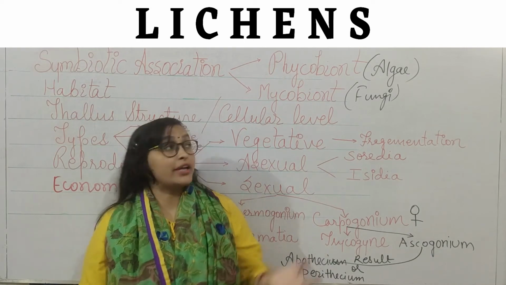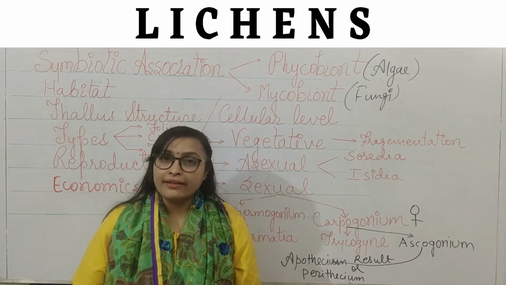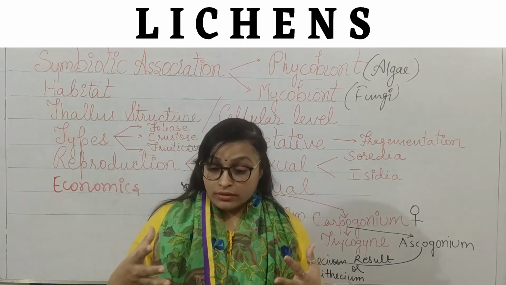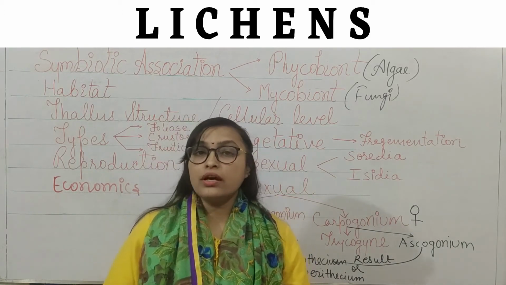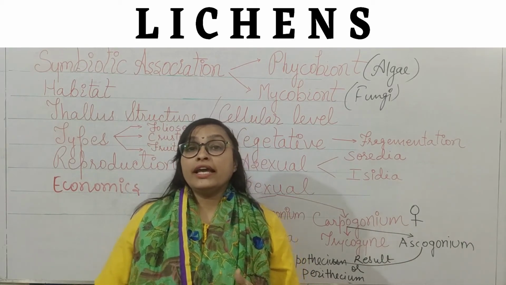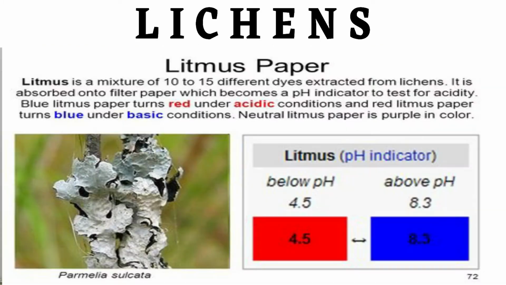If the phycobiont partner is cyanobacteria, then they fix nitrogen from the environment. Also, they are very useful for litmus production, litmus paper or litmus solution production, because they can easily indicate the pH of the solution, right?